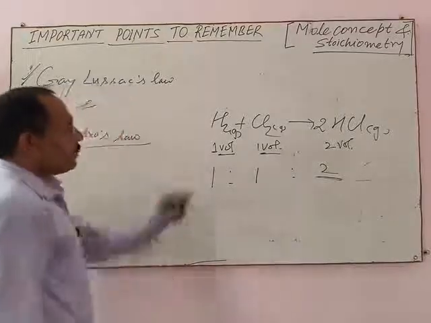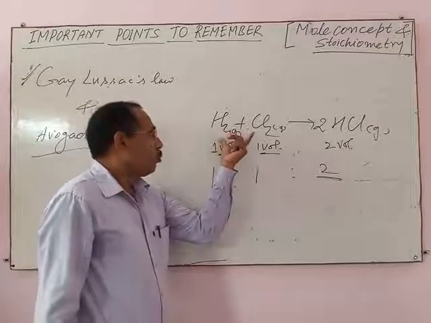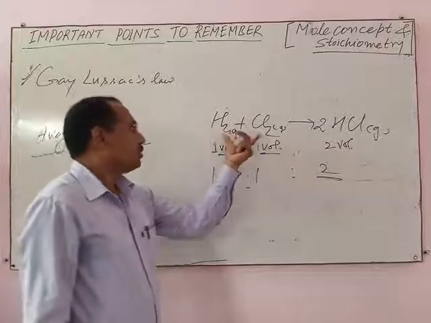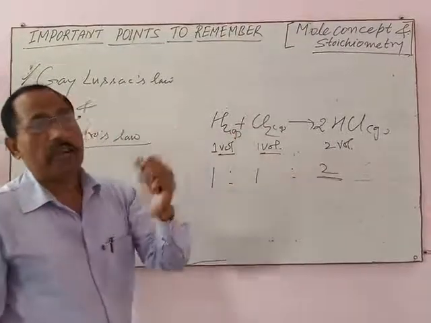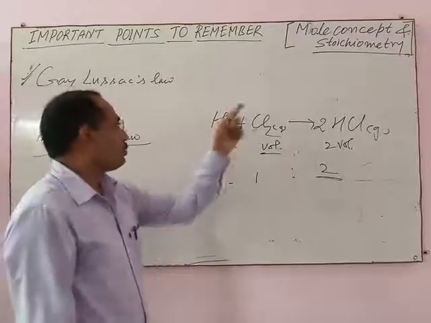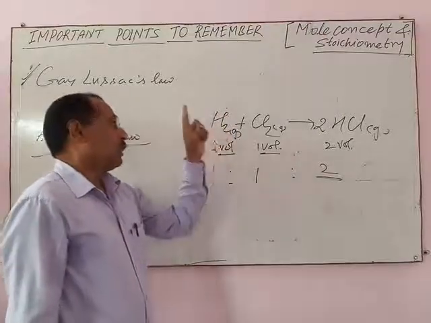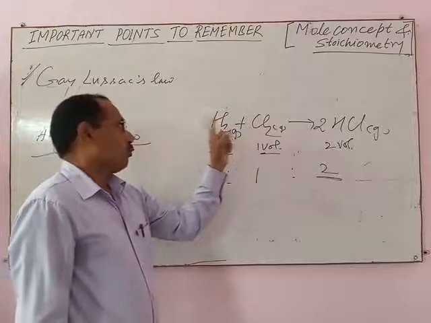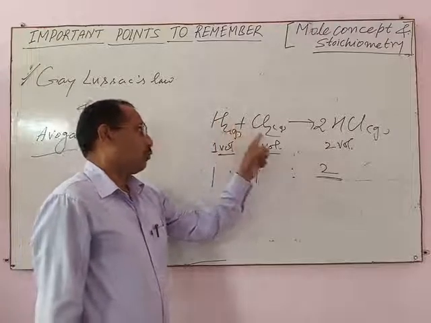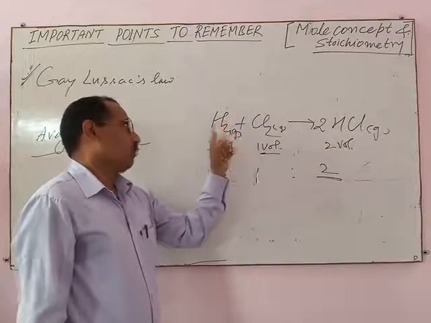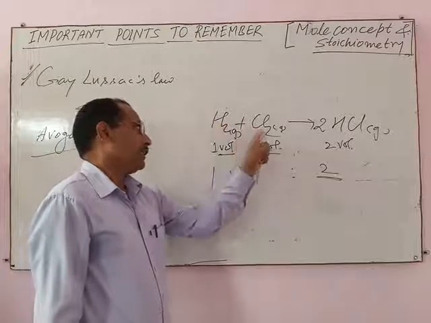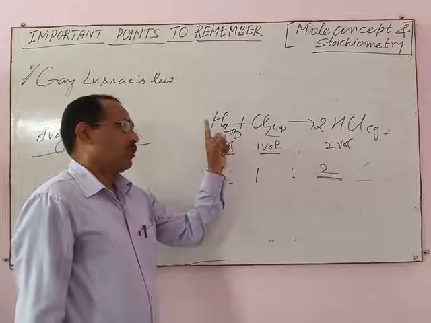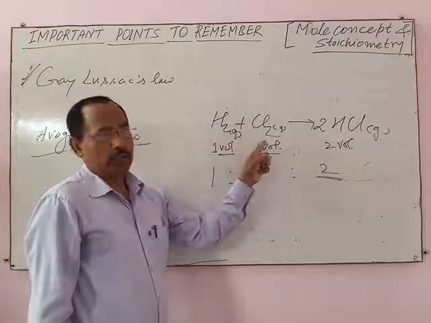However, according to the equation, one volume of hydrogen requires one volume of chlorine, and one volume of chlorine requires one volume of hydrogen.